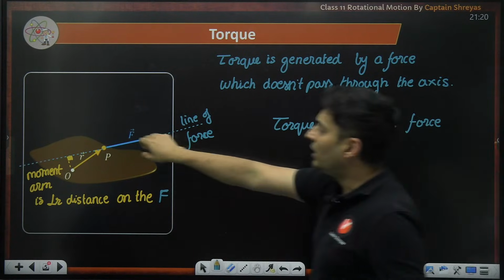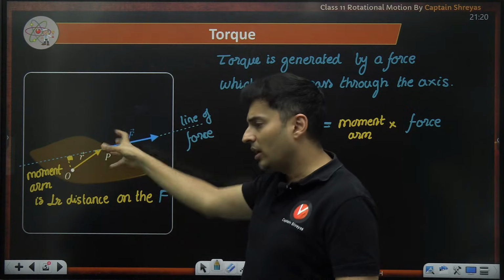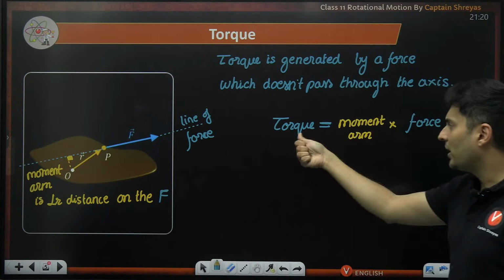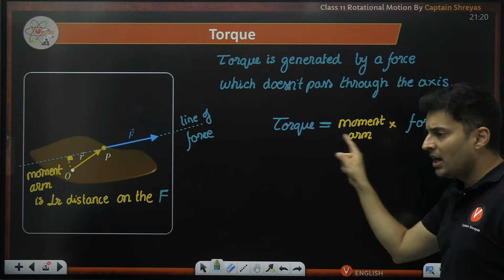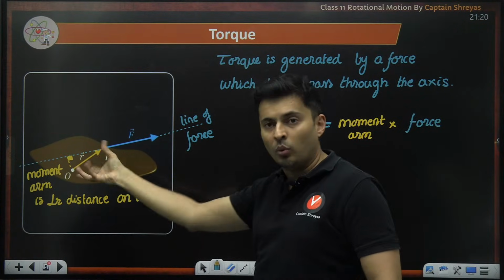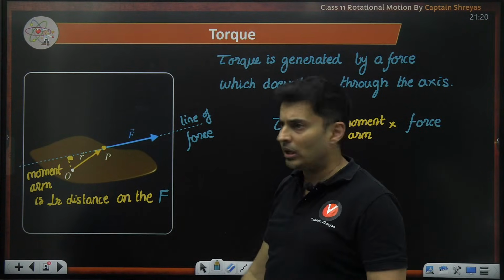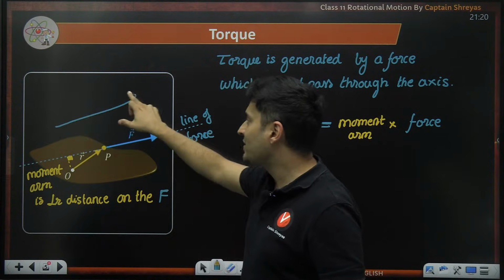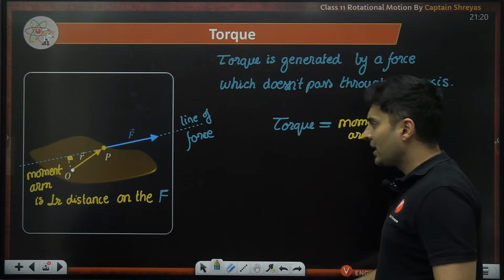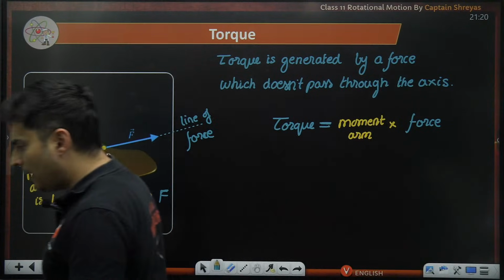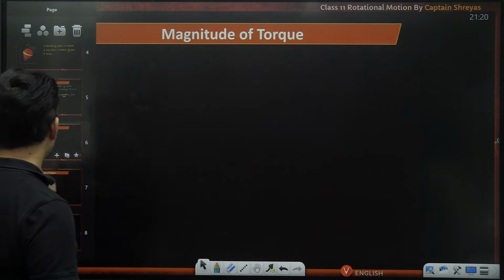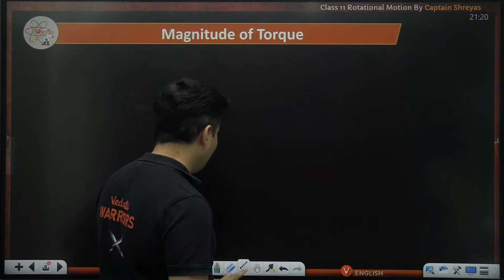And of course, if a larger force is applied, the stronger the cause of rotation, that means more torque will be generated. That's why torque is proportional to the moment arm as well as it is proportional to the force. More force creates more cause of rotation, meaning more torque, and the farther the force is, the larger the amount of torque it generates. Is that absolutely clear? Very good, excellent.